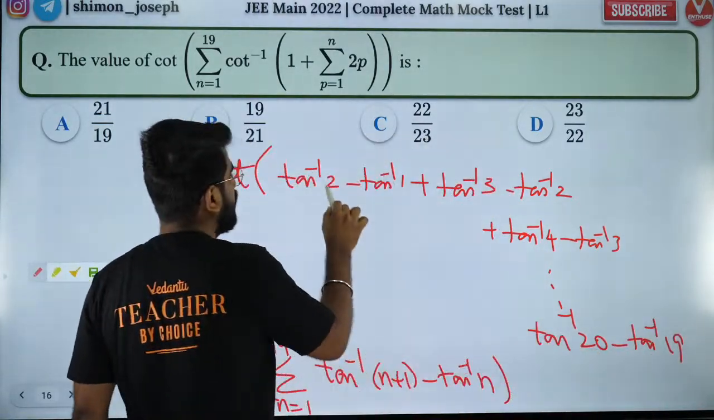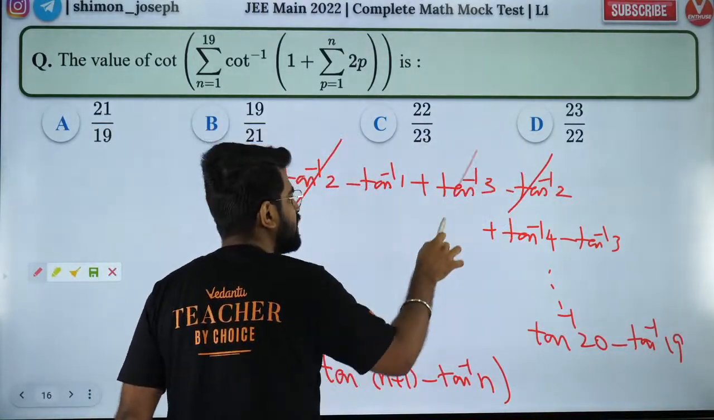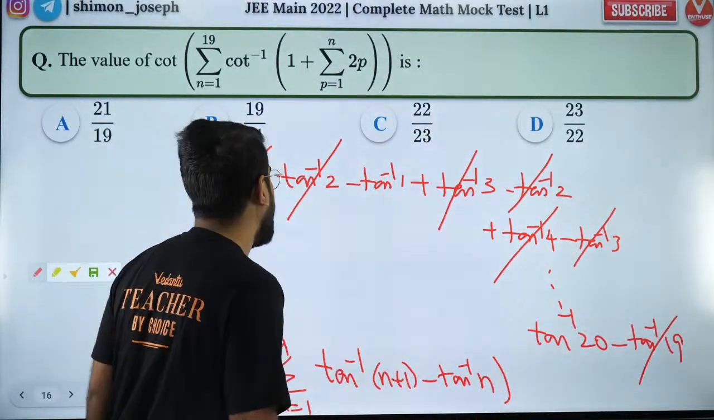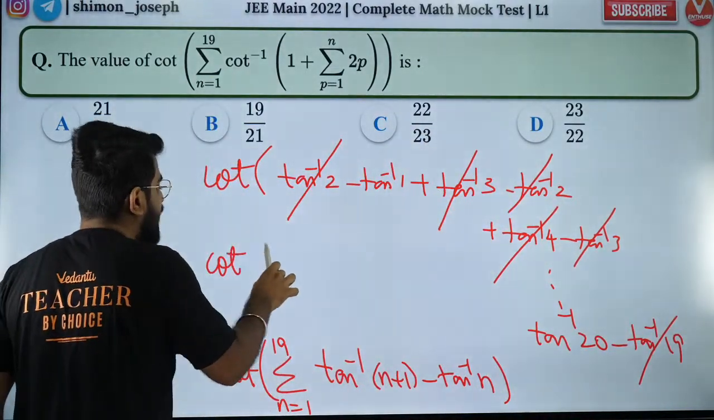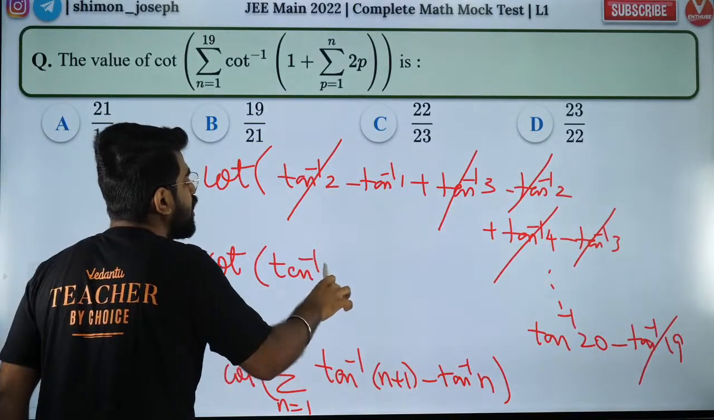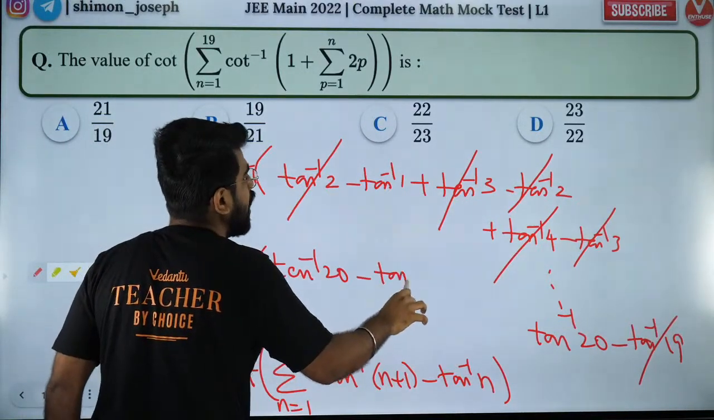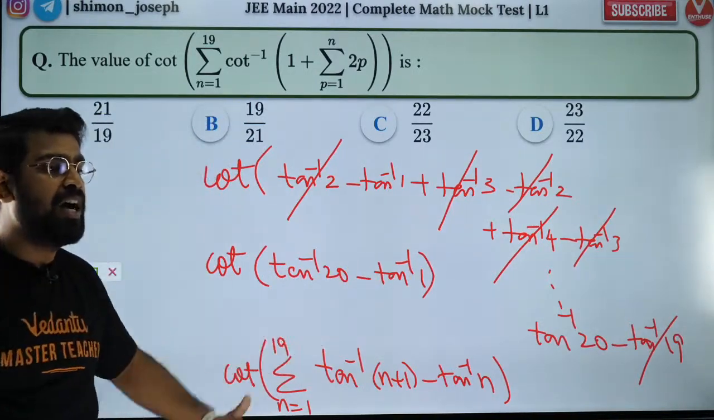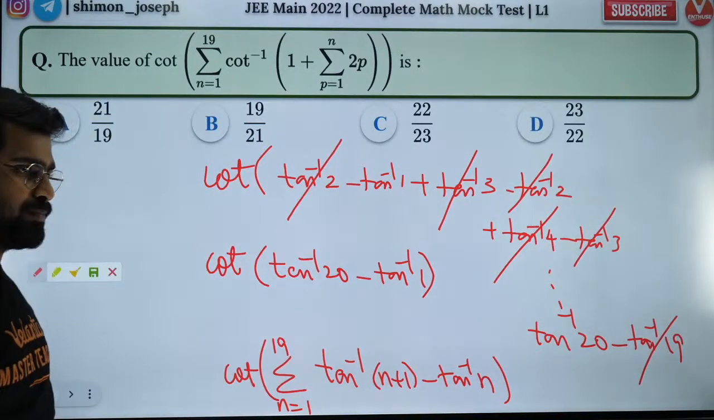So what will happen? This 2 cancels. This 3 cancels. Tan inverse of 4, like that it keeps cancelling. 19 will go off. Only 2 terms will remain. I'll have cot of tan inverse of 20 minus tan inverse of 1. This is what is left out. This is your final answer. Are you all clear with it?